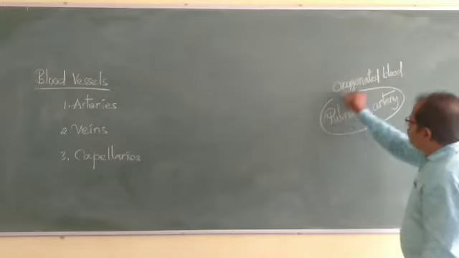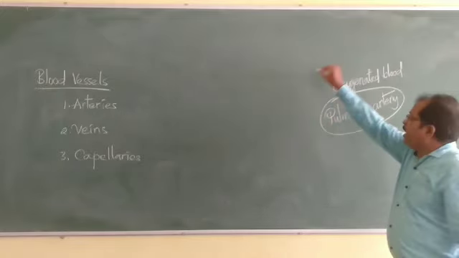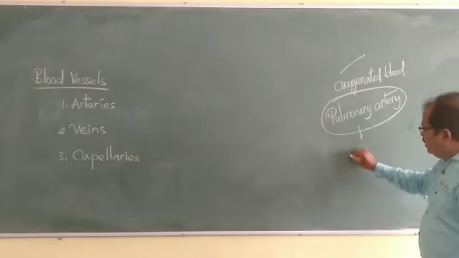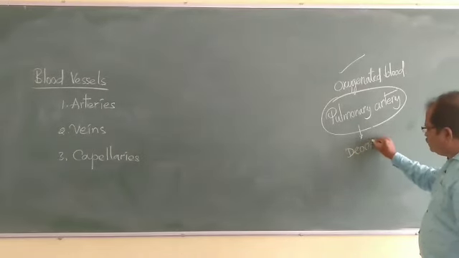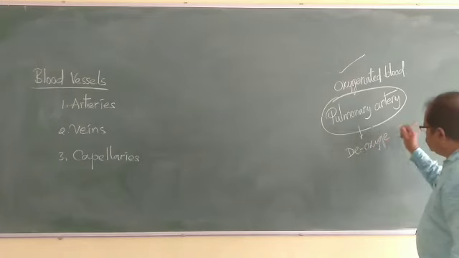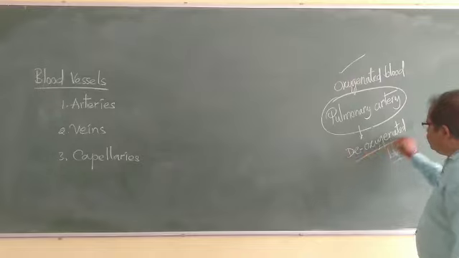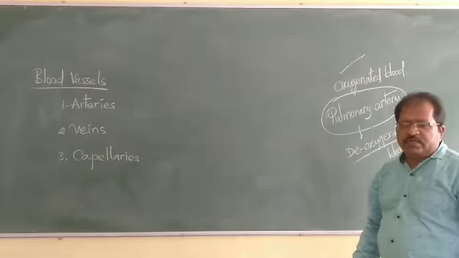Except this pulmonary artery, all the remaining arteries carry oxygenated blood, but the pulmonary artery carries deoxygenated blood.